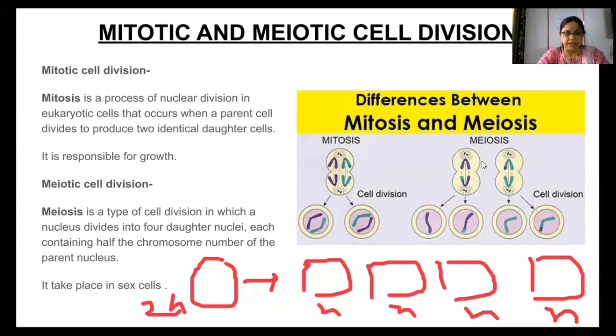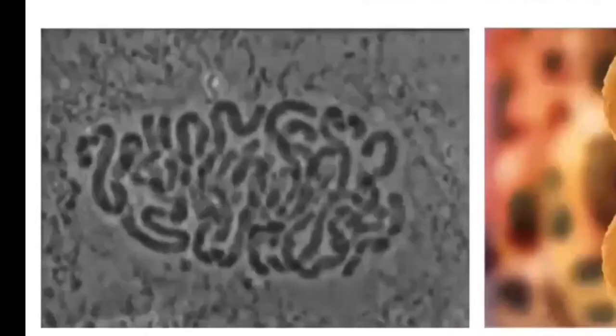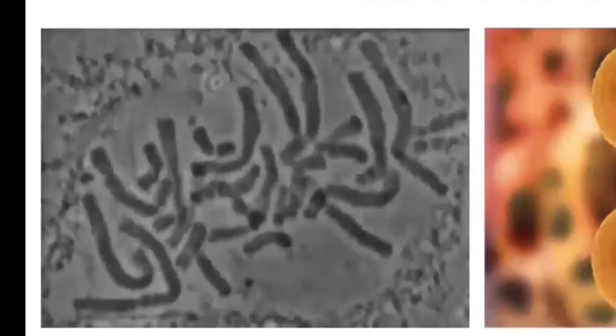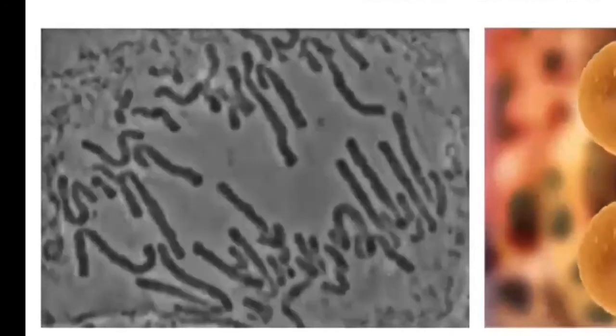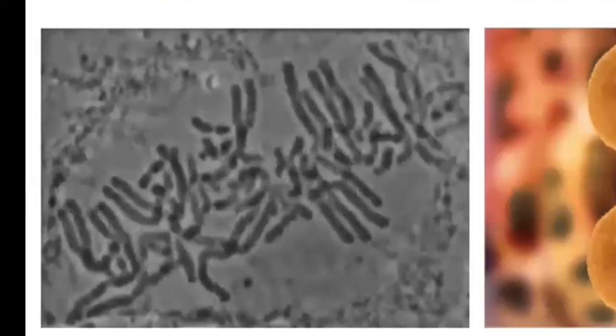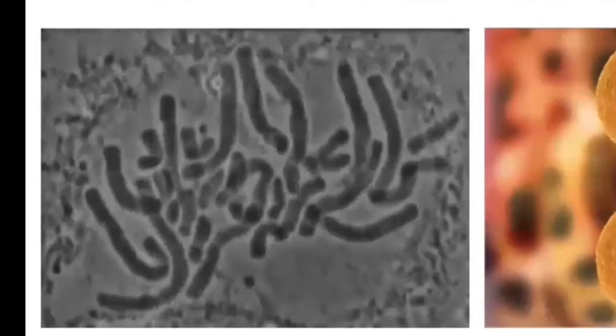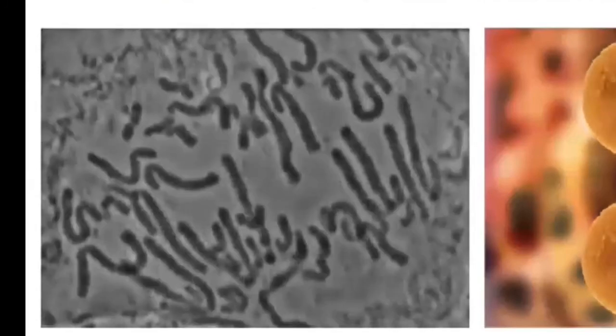Okay, let's see the process of cell division. If you see this, you will find that in this GIF, the chromosomes are coming at the center and they are becoming quite visible. And then when the division takes place, then every chromosome divides into two.